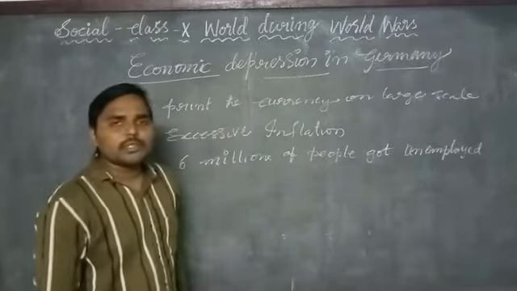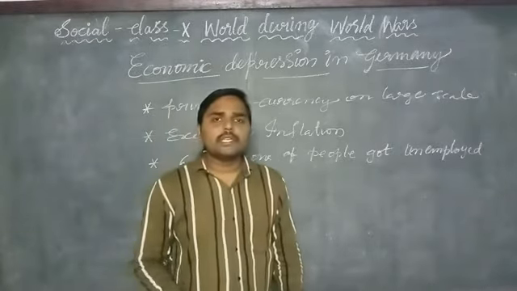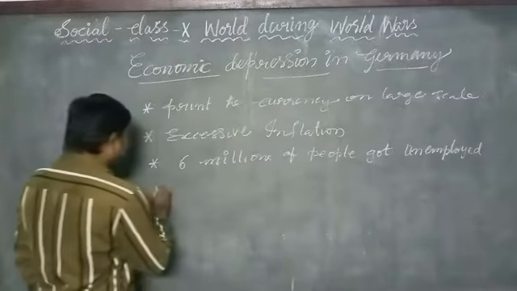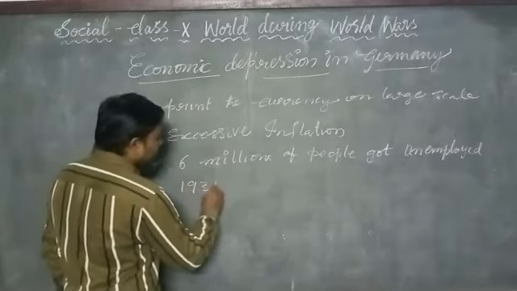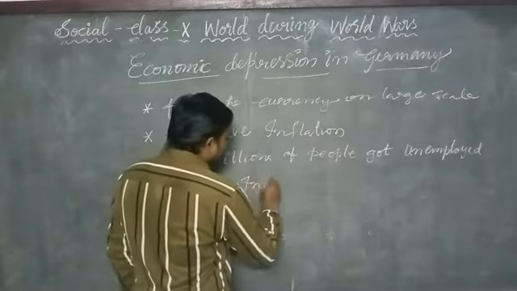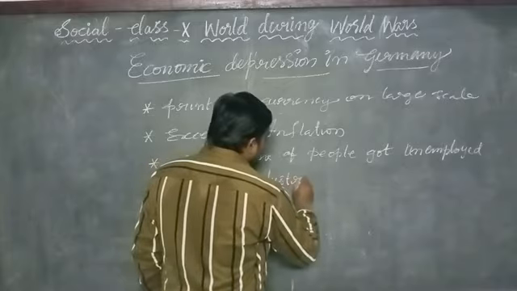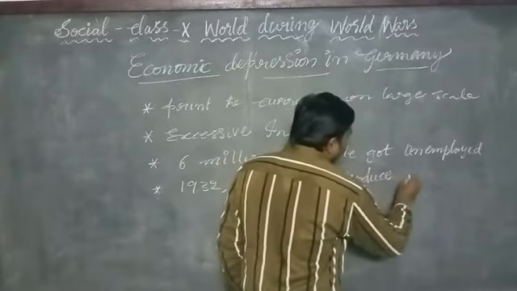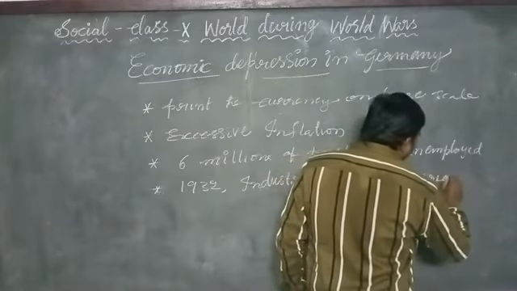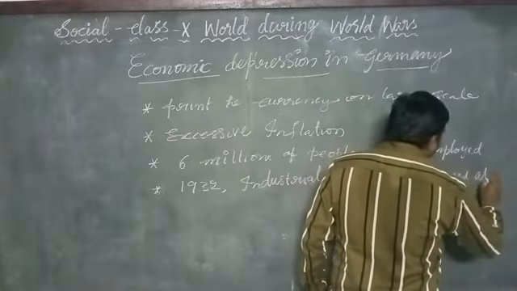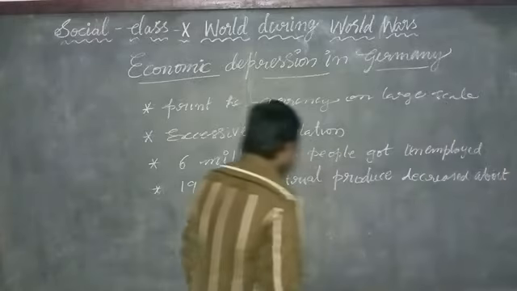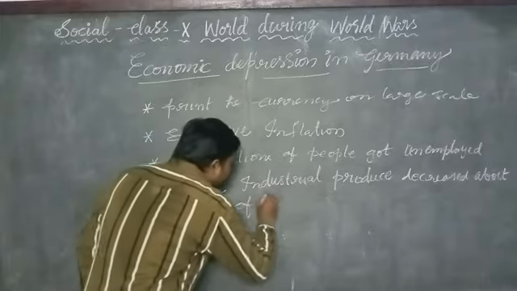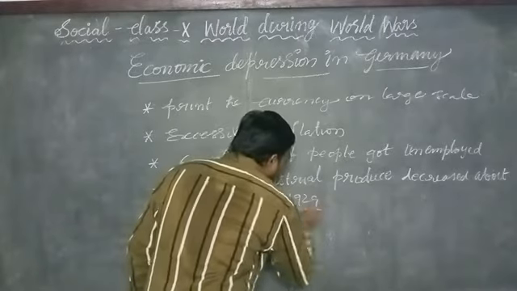The industrial production decreased by about 40% by 1932, compared to its 1929 production.